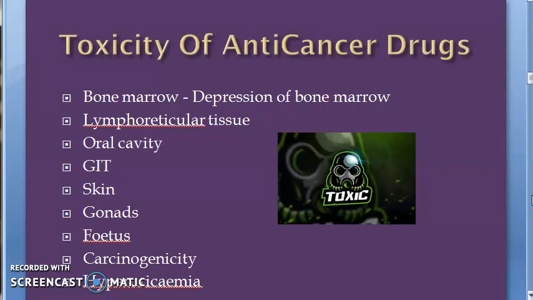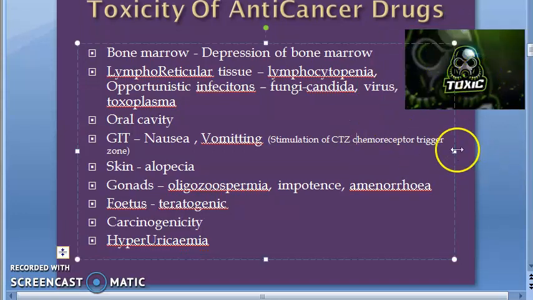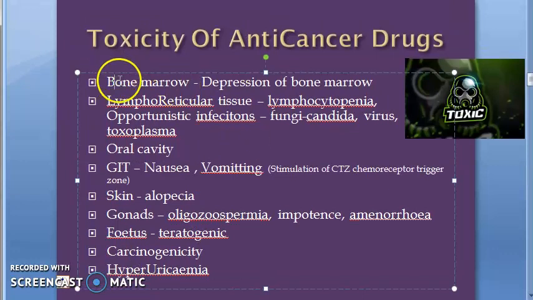Anti-cancer drugs are very, very toxic. Very quickly, let us look at the toxicity of anti-cancer drugs. These anti-cancer drugs can cause bone marrow depression. So what all will you see? Neutropenia, thrombocytopenia, all types of penias you will see. Lymphoreticular tissue also is affected, so there can be lymphocytopenia.